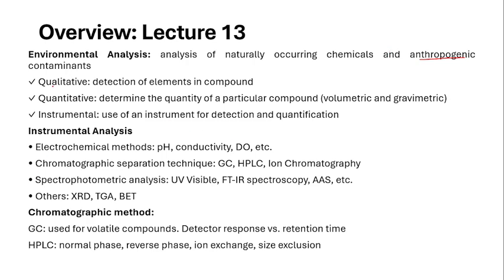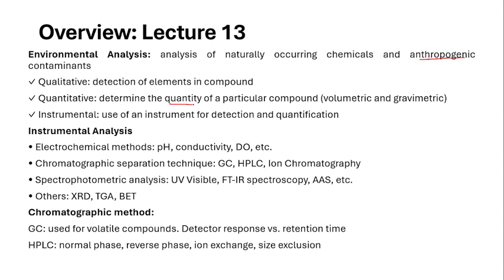So here, the qualitative determination and quantitative determination of them. First thing is quality. Qualitative means it is to detect the element, like whether that substance is present there or not. So it is just qualitatively confirmed. Next is quantitative analysis. In the case of quantitative analysis, we are measuring the particular component at what quantity, whether this much mg of the component or this much ppm of component is present in that compound. Like that, we are quantitatively measuring it.